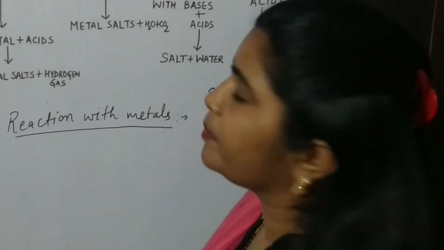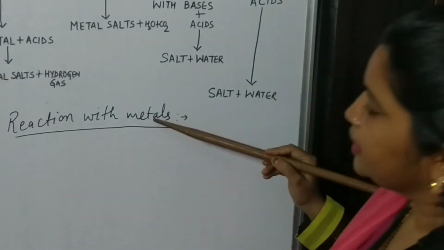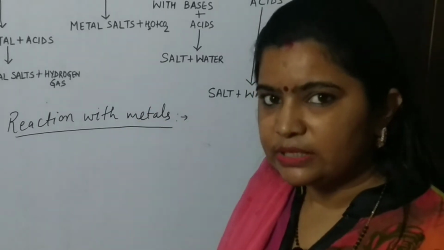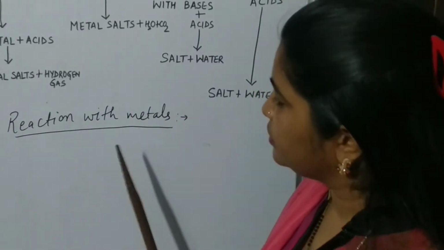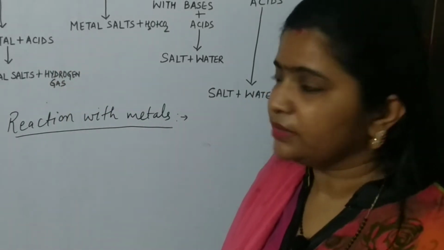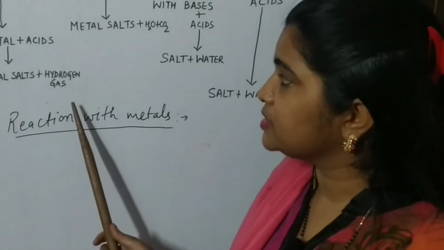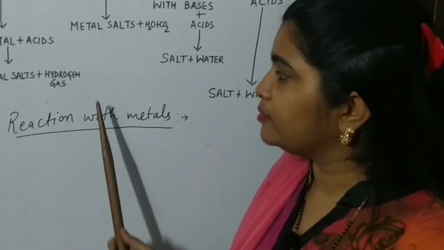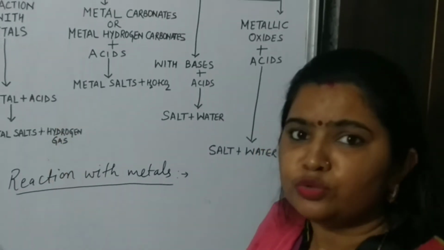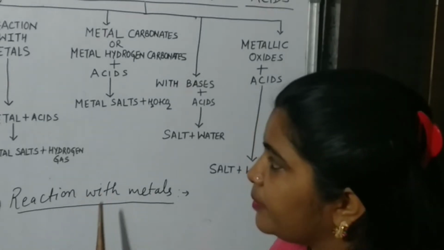I will start this topic from your previous knowledge. You all have studied about metals in your previous classes, what type of properties they show and their reactivity series also. So I would like to tell you that all metals do not react with acids equally. They show different behavior. If metals are highly reactive, they react vigorously. If metals are moderately reactive, they will form salts. However, some metals do not react with acids, like noble metals.